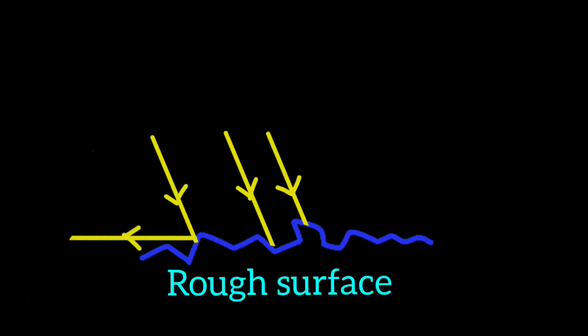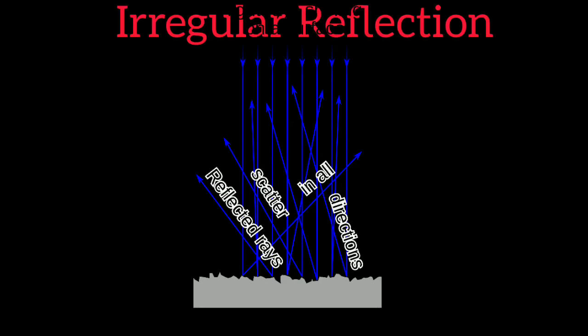While on the other hand, when light rays strike a rough surface like cardboard, they reflect in many directions. They do not remain parallel to each other. Such reflection is known as diffuse reflection or irregular reflection.